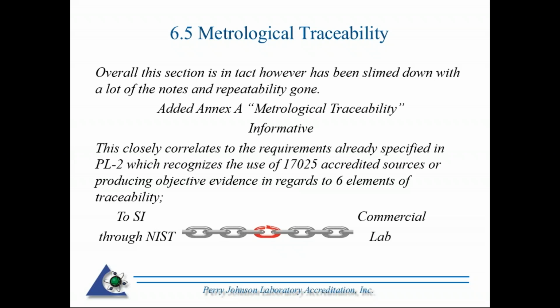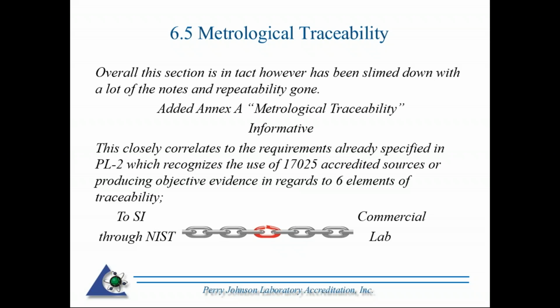All right, section 6.5 is metrological traceability. It's got its own section now. Overall the section is intact from the 2005. It's been slimmed down a lot with most of the notes and repeatability gone.